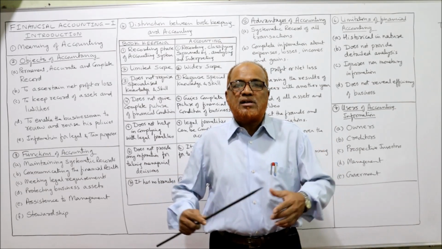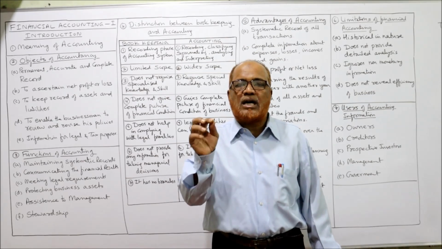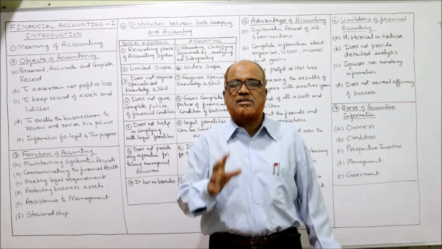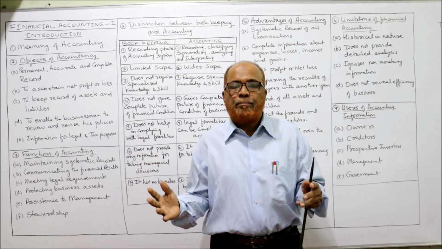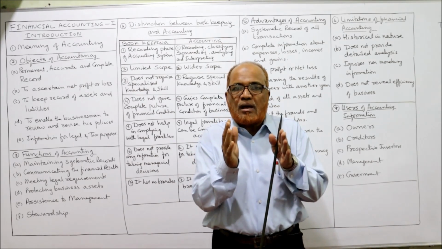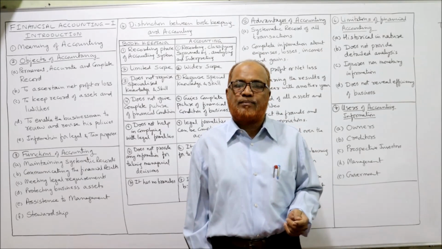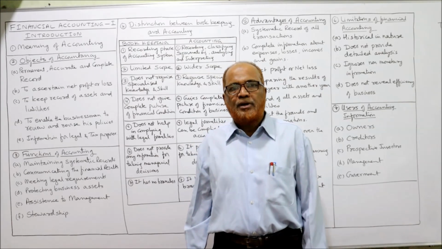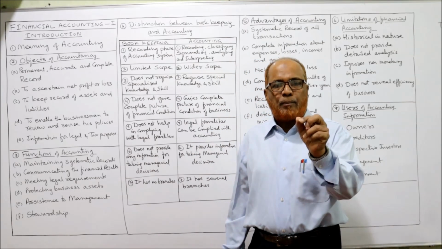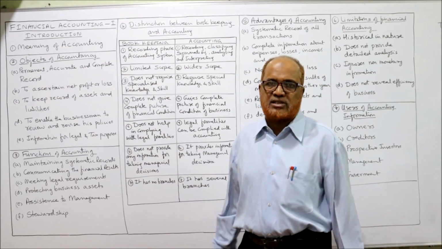So the alternative is, we must keep a permanent, accurate, complete record of all the business transactions systematically, not randomly, but by following some principles, some rules, so that it will be available for any purpose in future. So first objective, to keep a permanent, accurate, systematic record of all the business transactions.